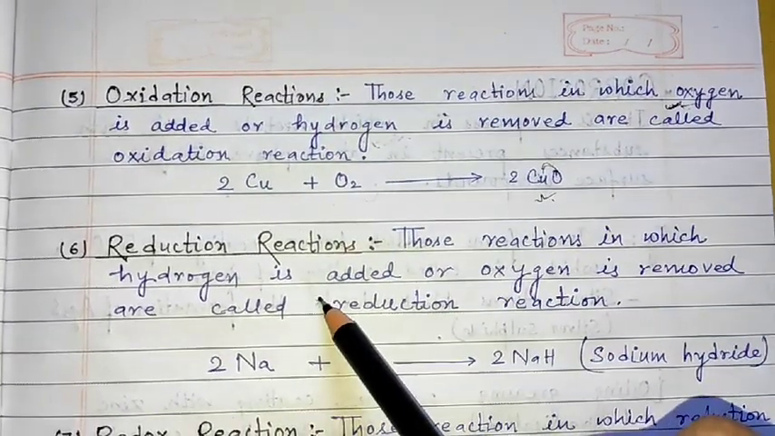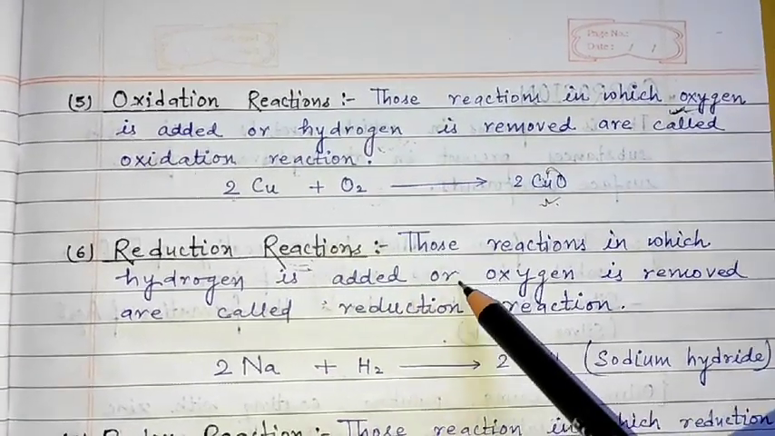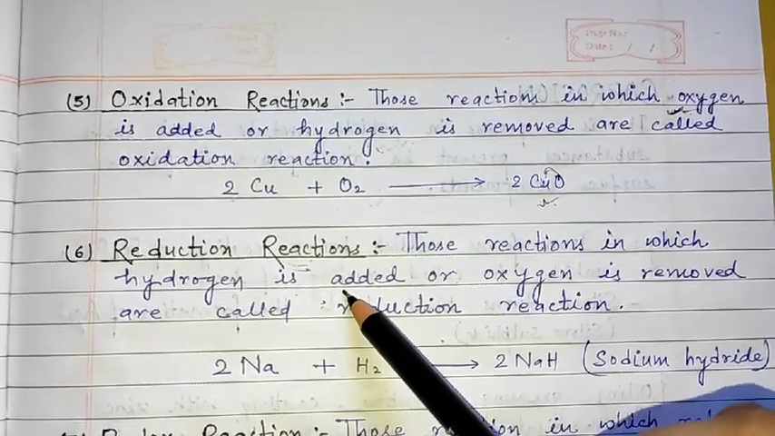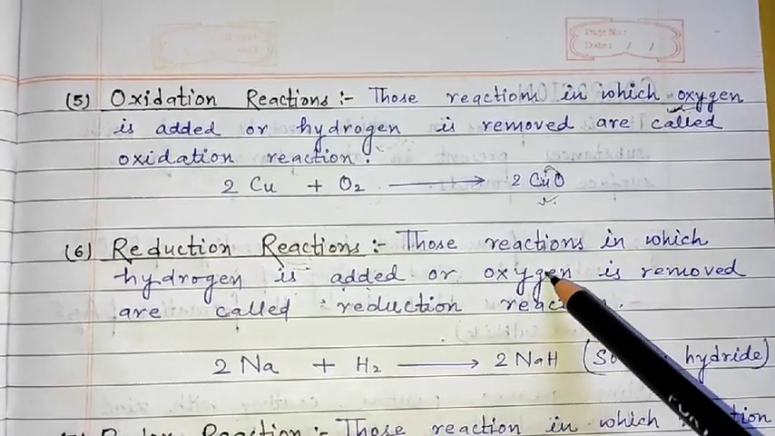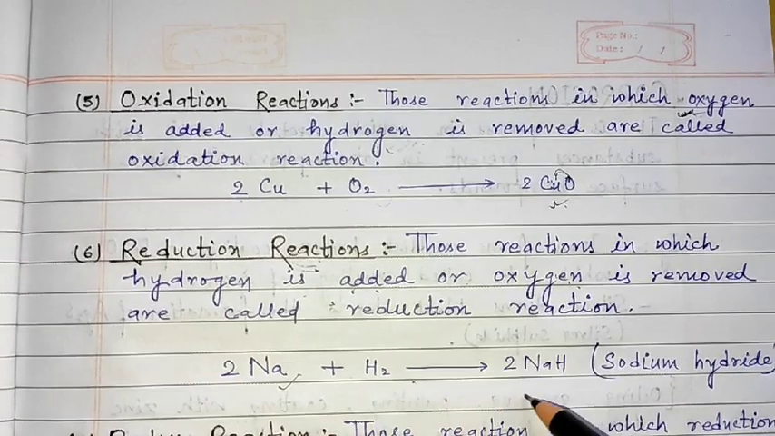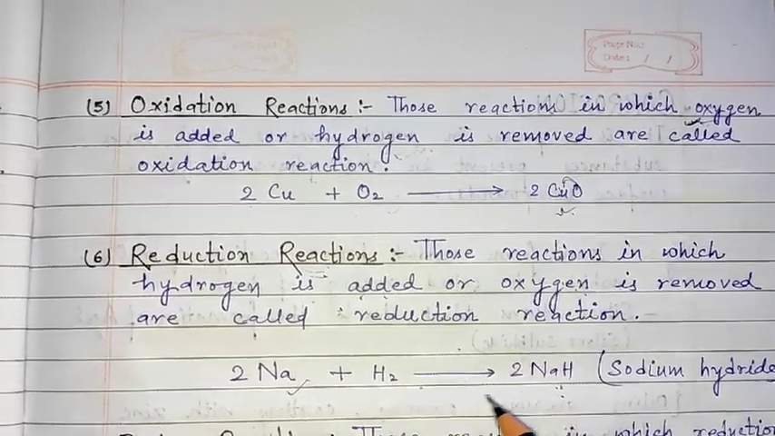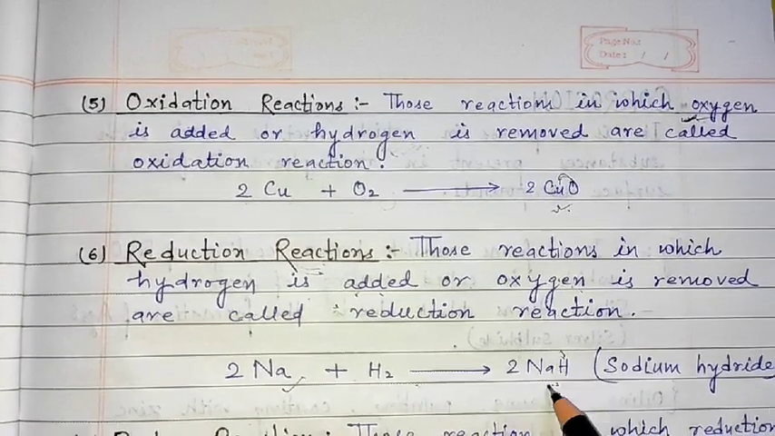Next is reduction. This is the reverse of the oxidation reaction: in this, hydrogen would be added, and if hydrogen is added, that means oxygen would be removed. Okay, so Na plus H2 will give sodium hydride. Simply, we can see here that hydrogen is getting added.